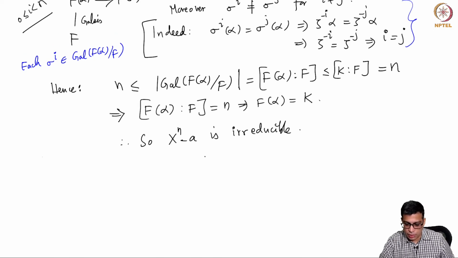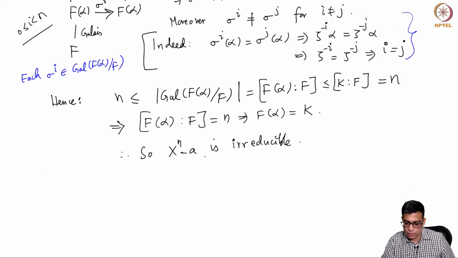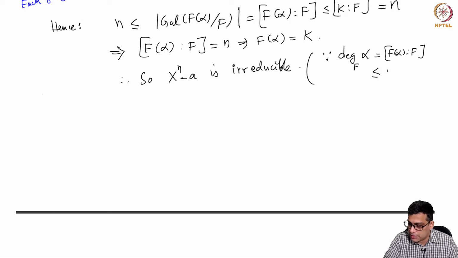Because if it is not irreducible, then the degree of alpha over capital F, which is the extension degree, is less than n, because alpha satisfies the polynomial. But what we have just shown is that this degree is equal to n.